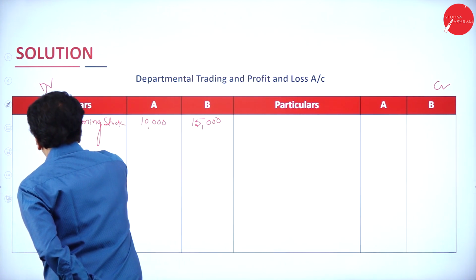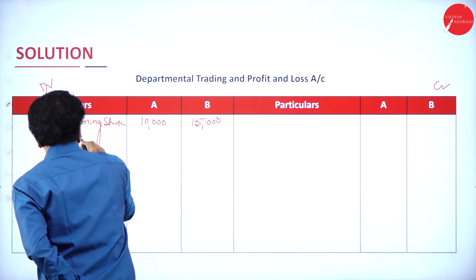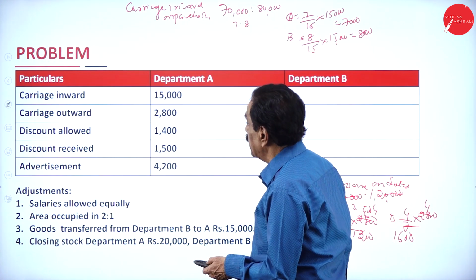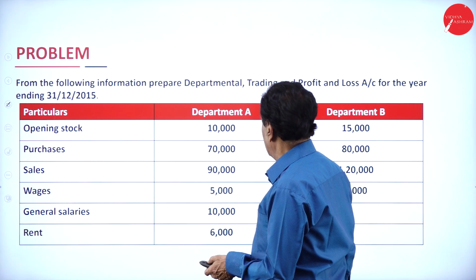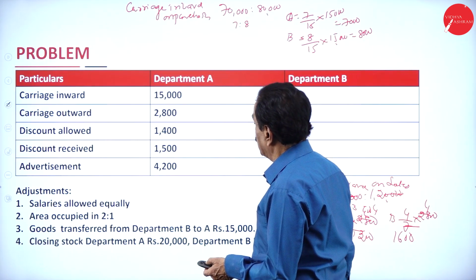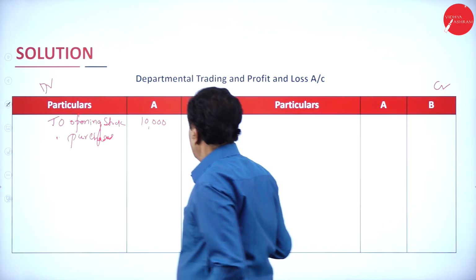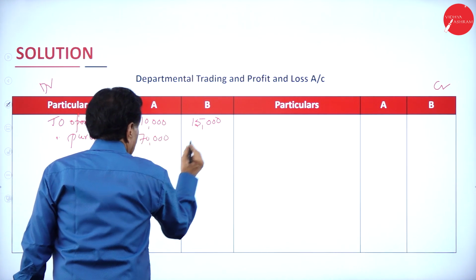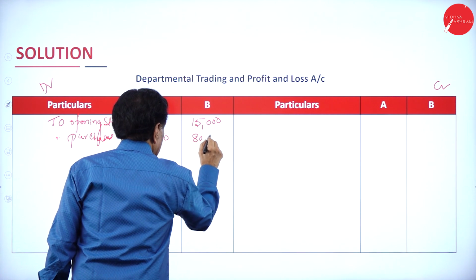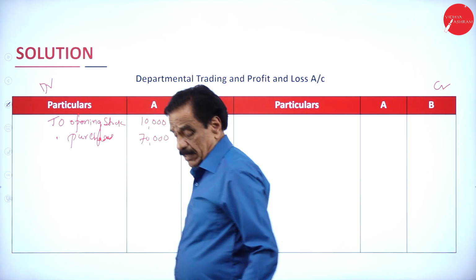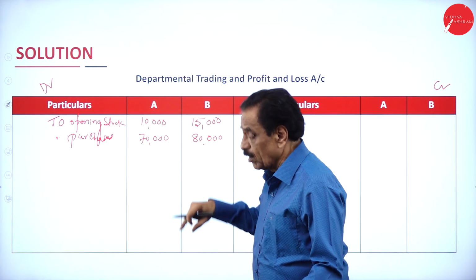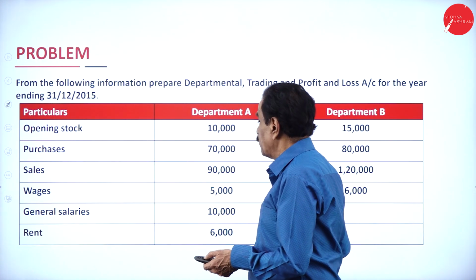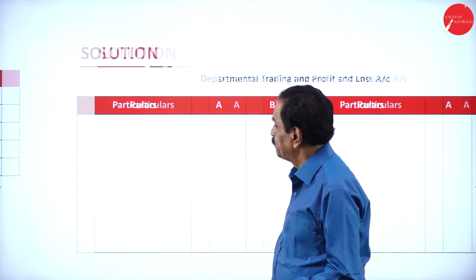Then to purchases. A department purchases 70,000, B department 80,000. Then after opening stock and purchases, have you got to see the wages? Any wages is there? Wages 5,000, 6,000.